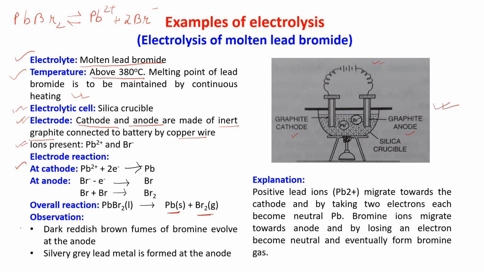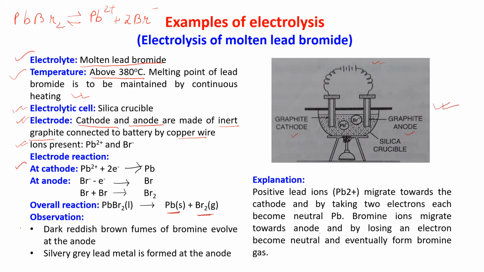Now what is the explanation? Positive lead ions Pb2+ migrate towards the cathode, as I already told you, and by taking 2 electrons each become neutral Pb. Now bromine ions migrate towards the anode and by losing an electron become neutral and eventually form bromine gas.